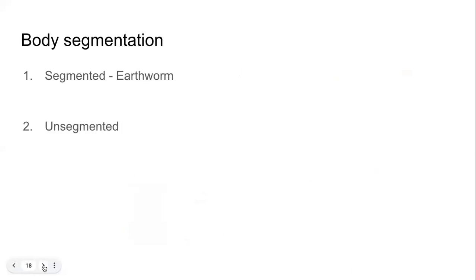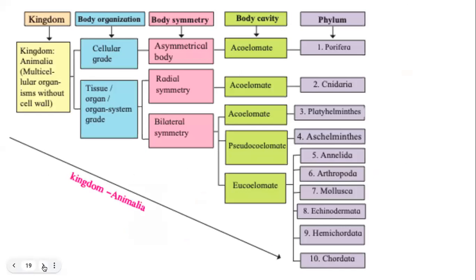But our focus is only on kingdom Animalia. So when we apply these criteria on the kingdom Animalia, this is what we see. A very nice representation of how different types of organisms are classified based on these criteria.